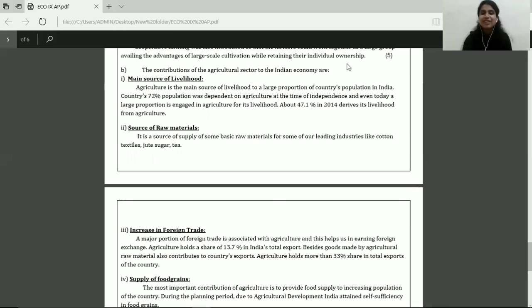So students, 5 marks, 5 points. If you've written 5 headers, but you have only written explanation to 4 headers, then you get 4.5 marks. So the heading contains half mark weightage and the explanation contains half mark weightage. So remember to write the heading as well as explanation for all 5 points in order to score your full 5 marks. Thank you, students.